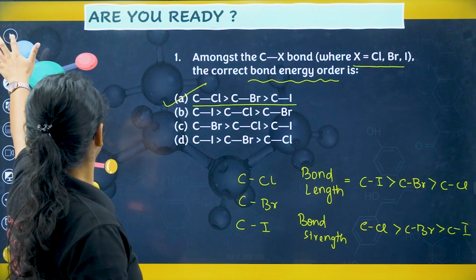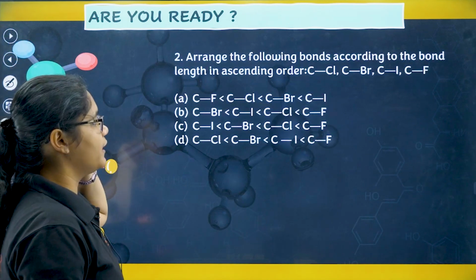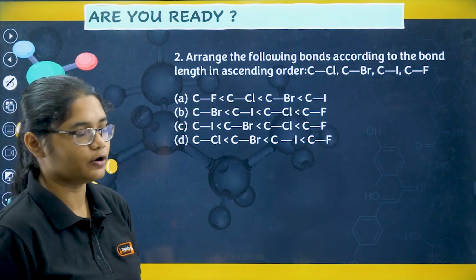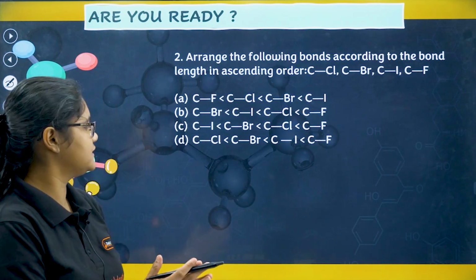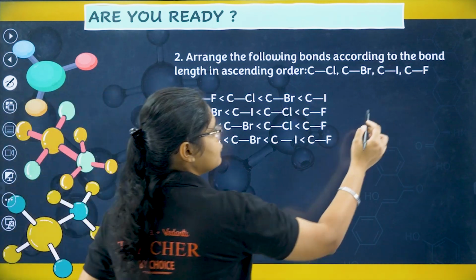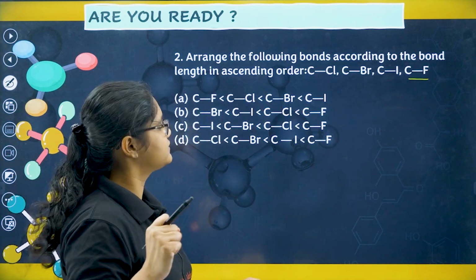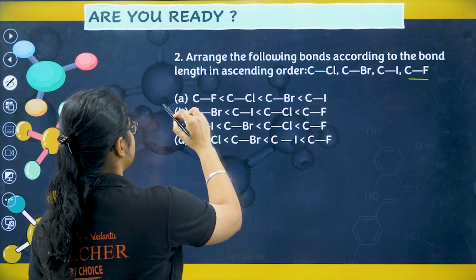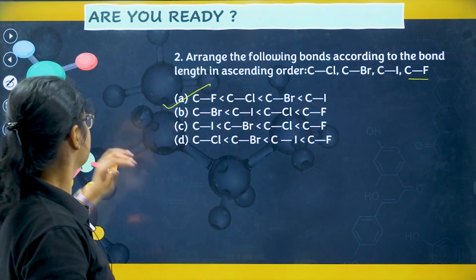Clear? Next, moving to this one, arrange the following bonds according to the bond length ascending order. Okay, we have just discussed this directly. So bond length of fluorine will be least because it is the smallest atom. Then we should have chlorine, then bromine, and then iodine. So that is why option number A here.